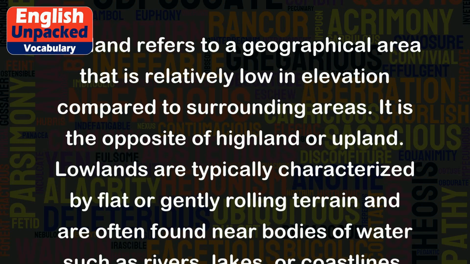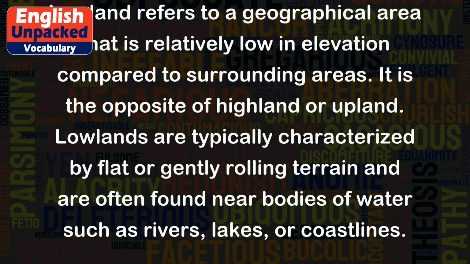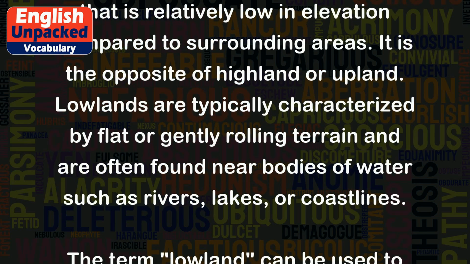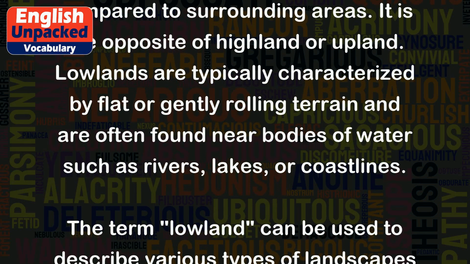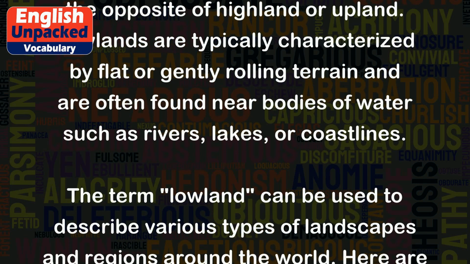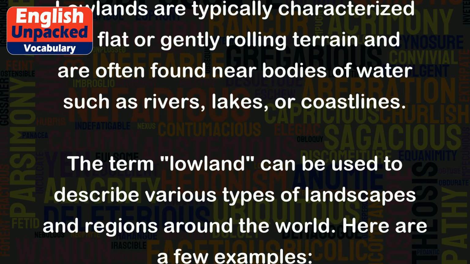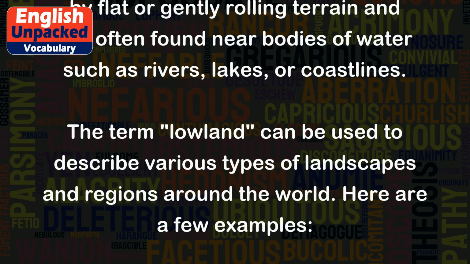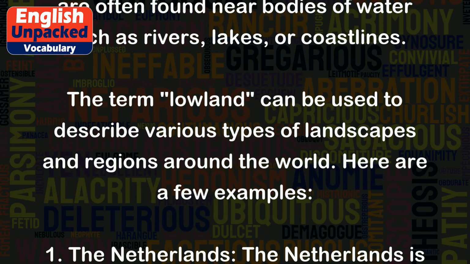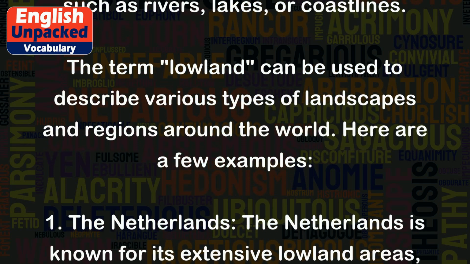Lowlands are typically characterized by flat or gently rolling terrain and are often found near bodies of water such as rivers, lakes, or coastlines. The term lowland can be used to describe various types of landscapes and regions around the world. Here are a few examples.